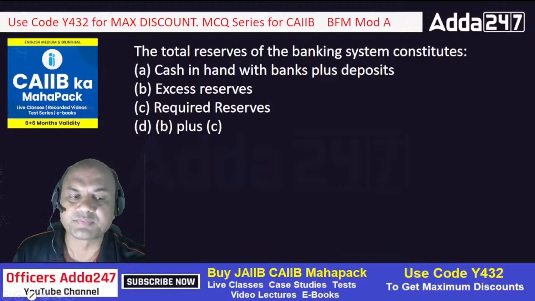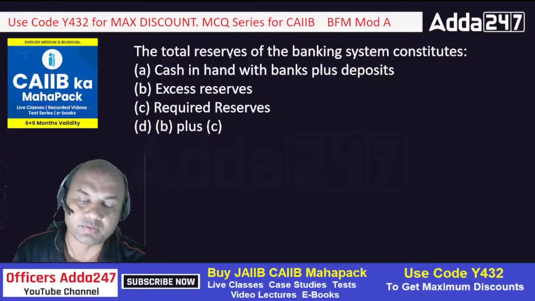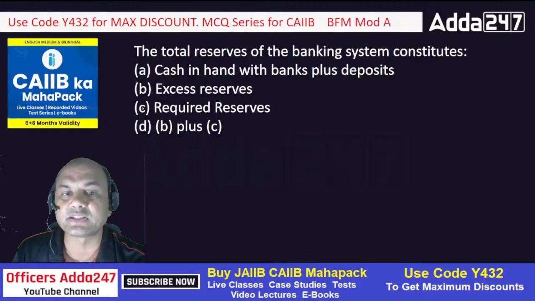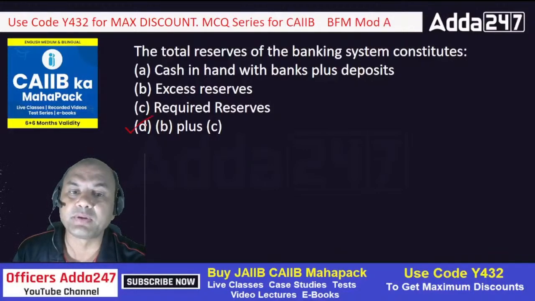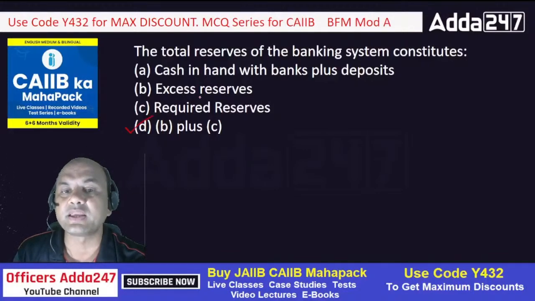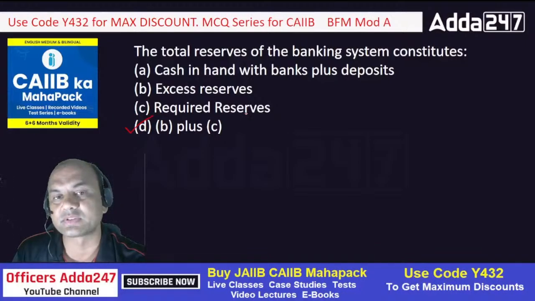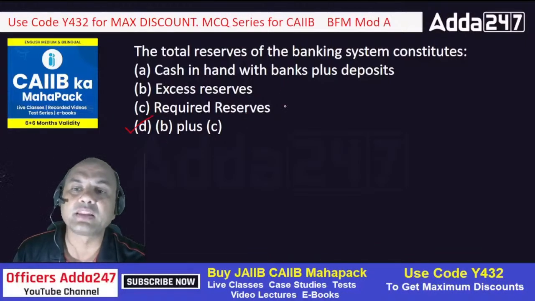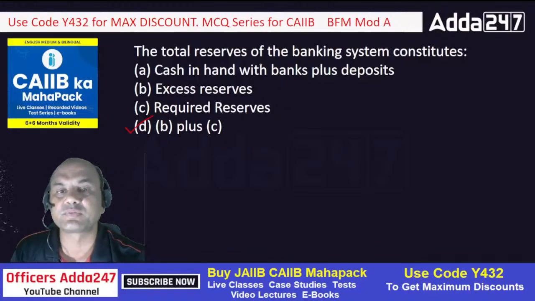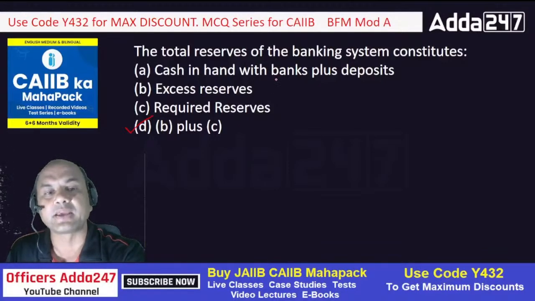What do you say? See this, excess reserves, when we say, it will include everything. So the total reserves of a banking system will always include what? What do you say? Is it B, C or D? It will include D, B plus C, both. Okay, excess reserves plus required reserves. Both will be included in the banking system to calculate the total reserves in the banking system.